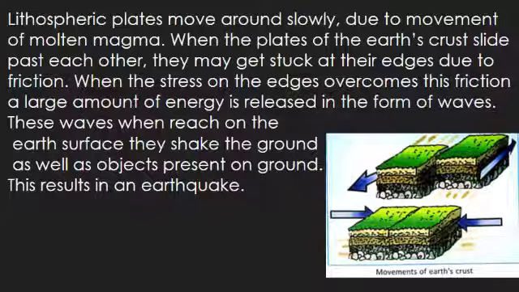When these lithospheric plates move, their parts or boundaries get interlocked due to friction. Look at the picture. In the first picture, these are two lithospheric plates, and in the second picture, both of them get interlocked.